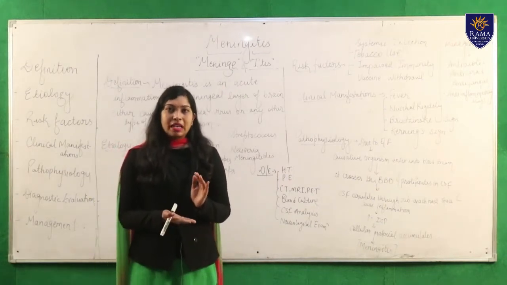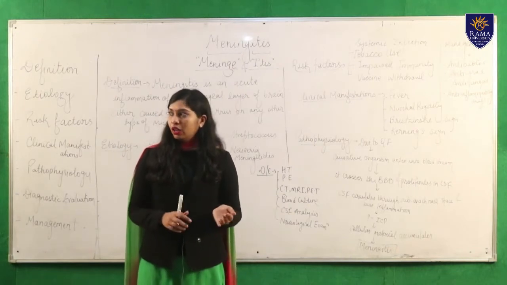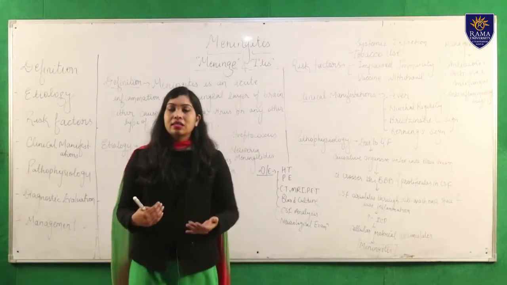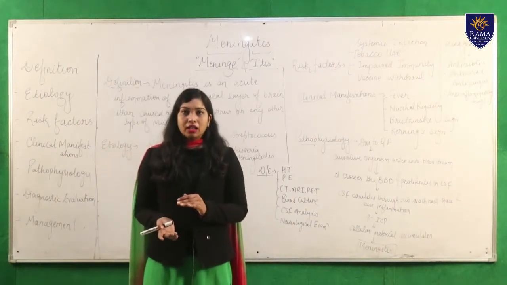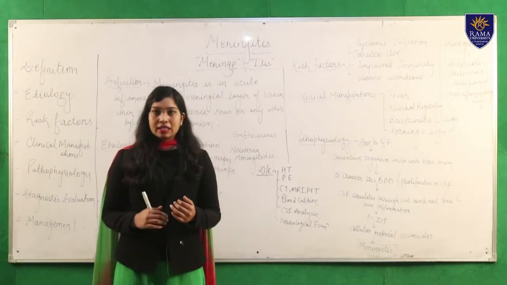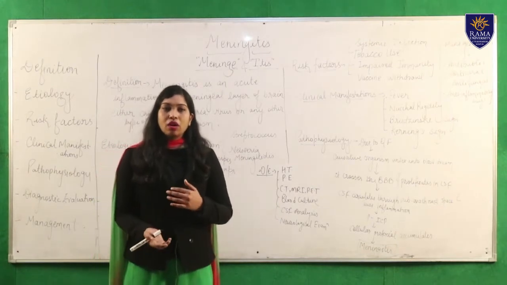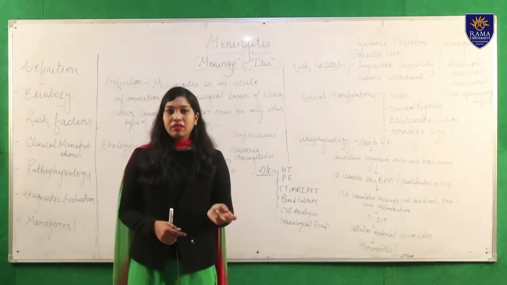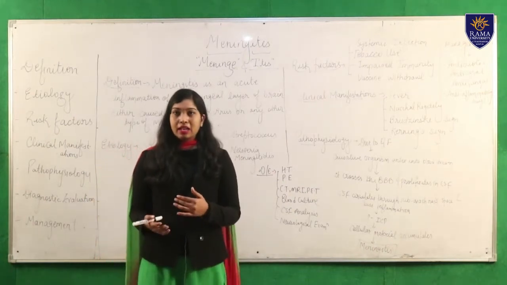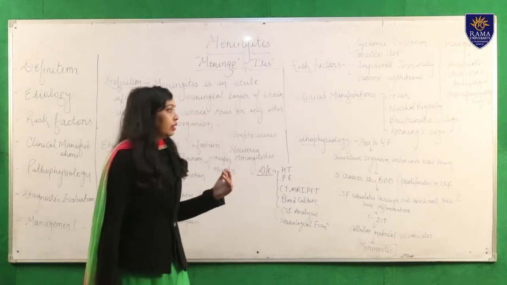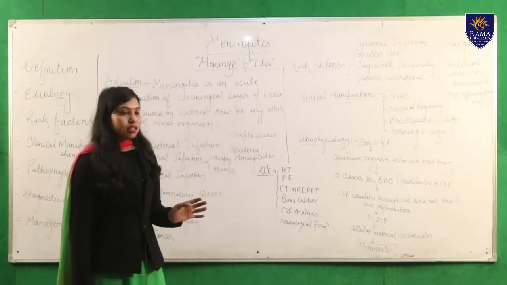You place the hand below the leg and try to flex the leg towards the stomach part. And when you flex the leg toward the stomach part, the patient is not able to extend the leg. He is having pain in the calf muscles when he tries to extend his leg back. Then we will say that Kernig sign is positive.